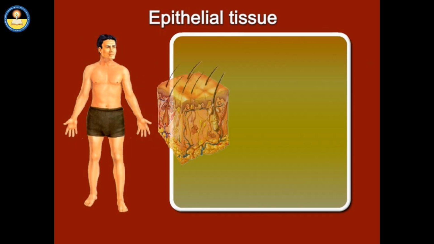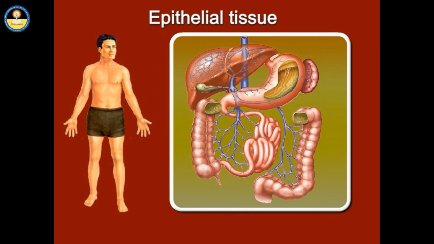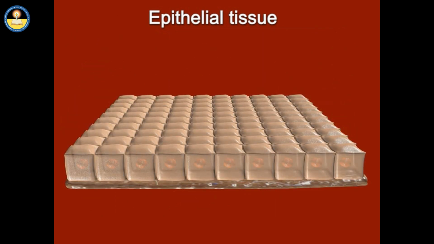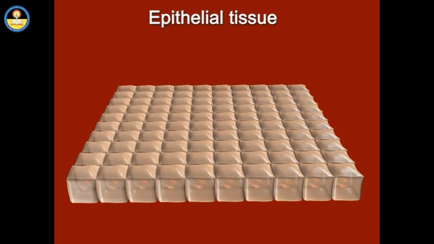Epithelial tissues form the surface of the skin, line many body cavities, and cover the internal organs. The cells in this type of tissue are very closely packed together with no spaces between them. With a tightly packed arrangement, it is expected that this tissue serves as a barrier and provides a protective function.